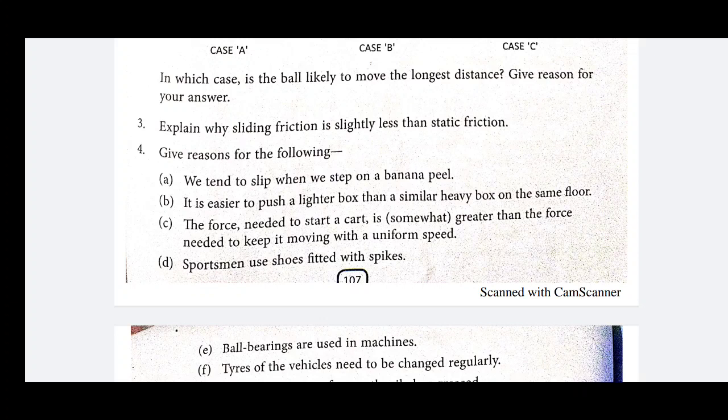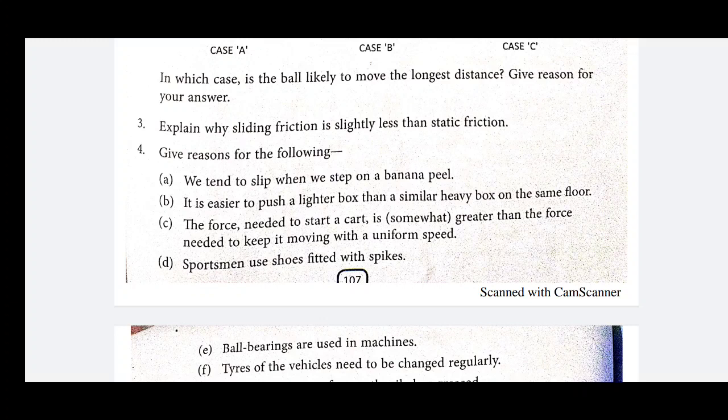In the case of starting the cart, we have to overcome the static friction, or the limiting friction, or the interlocking.